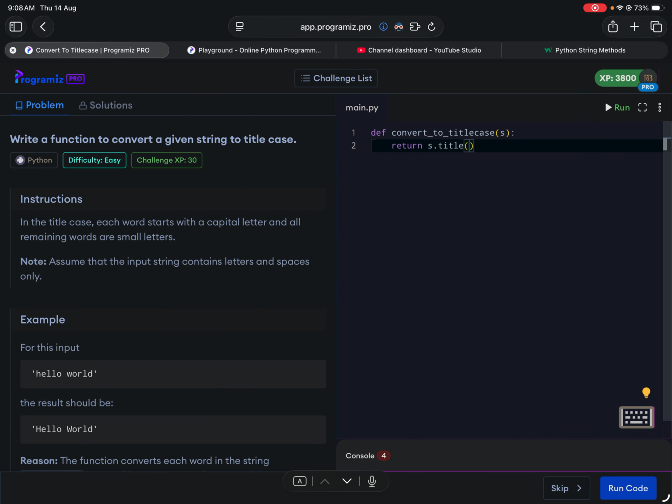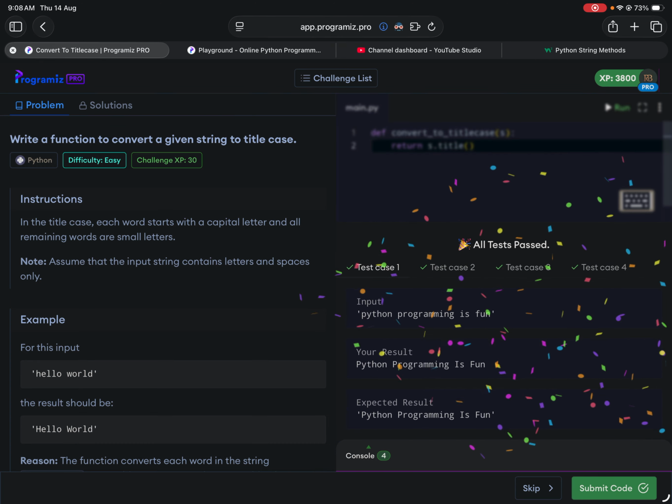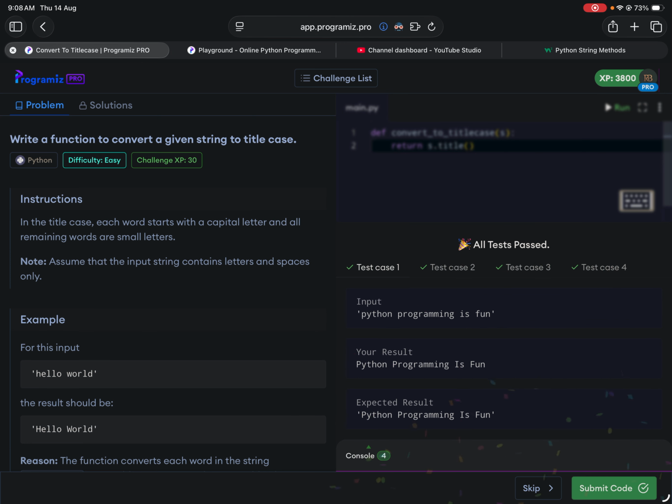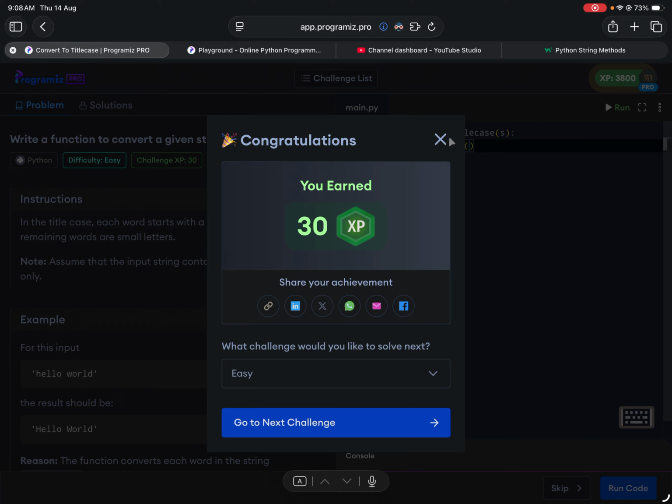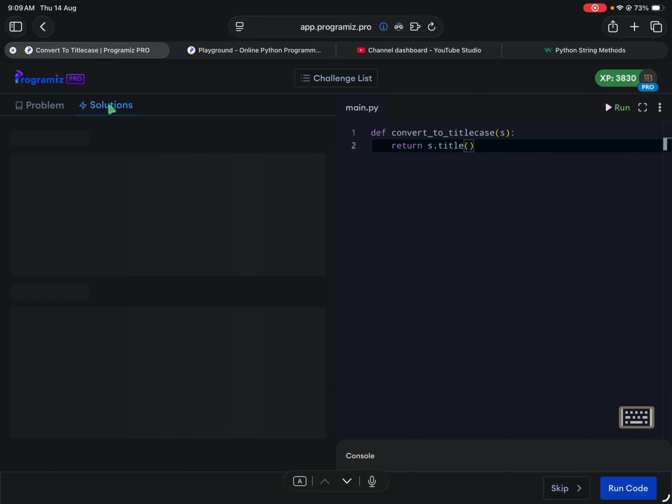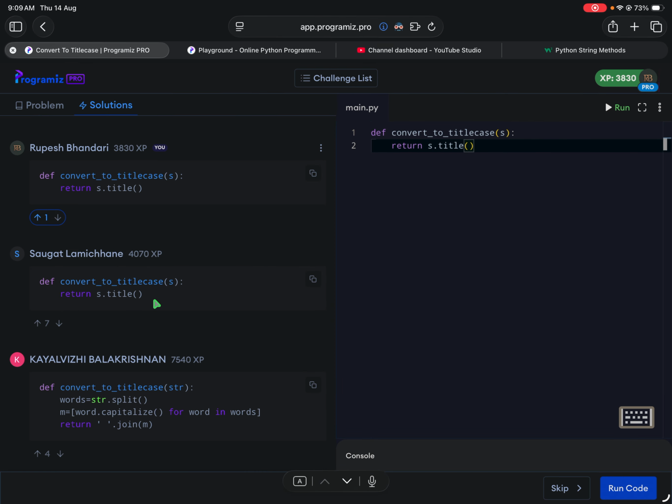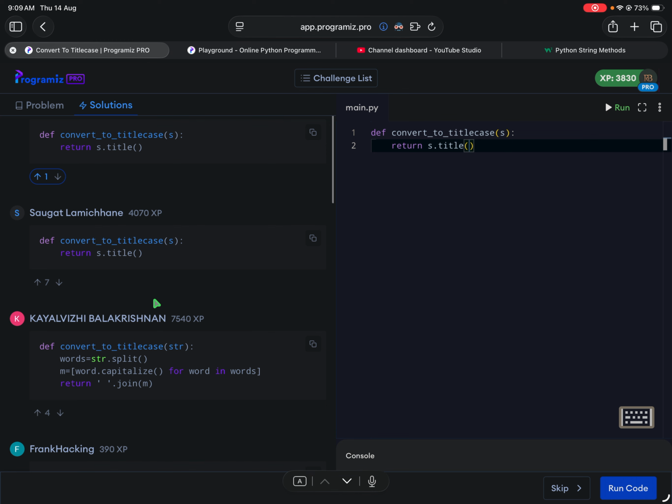You see, it's not required for us to remember all the methods, but you just need to know what's there and what's possible. Okay, so that's it. Let's submit it and let's go into the solutions. Pretty much should be something similar, but some people might have done it differently.